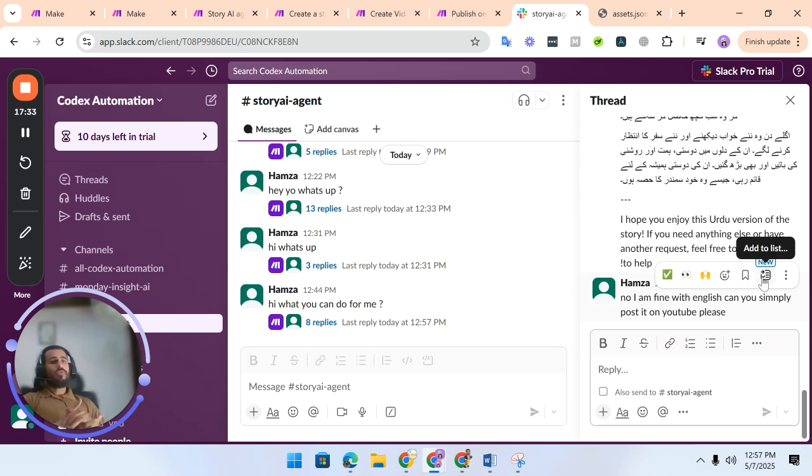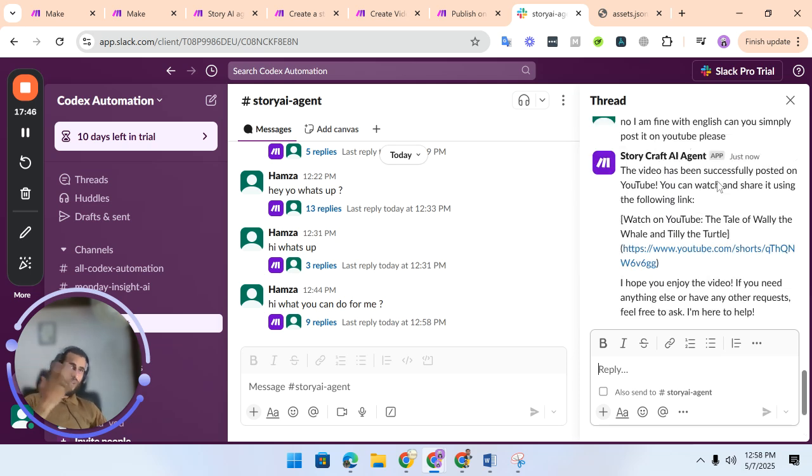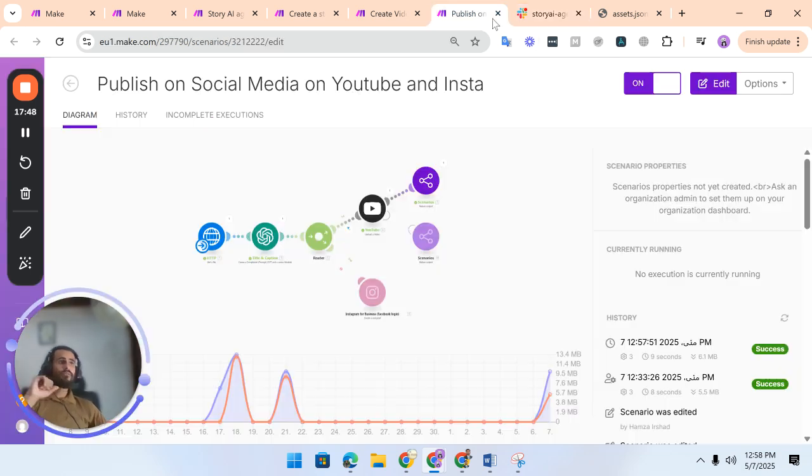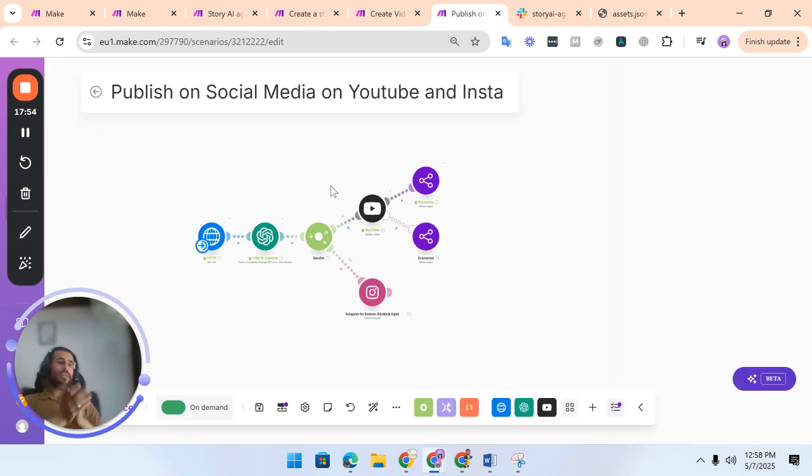So now let's jump into the publishing part. What happens on the publishing? Now I have mentioned what it has to do. It remembers what the story is about, what the video was that it created. As you can see, this scenario ran. When the scenario runs, I have set up that I need some things in return.